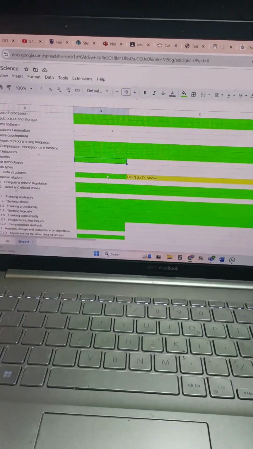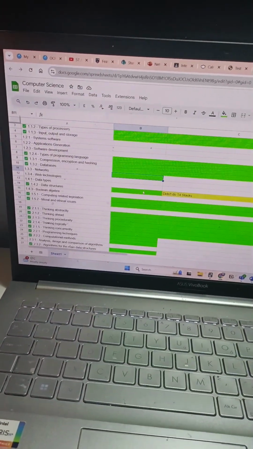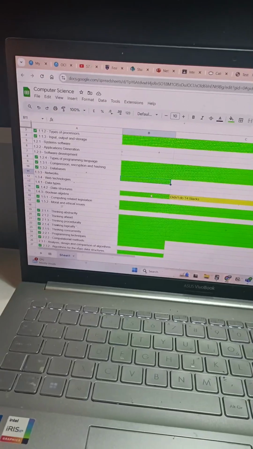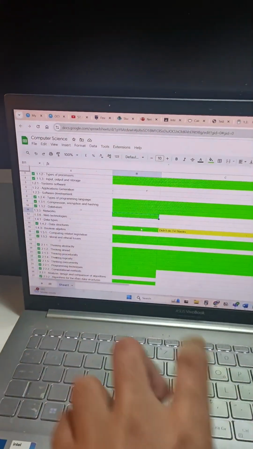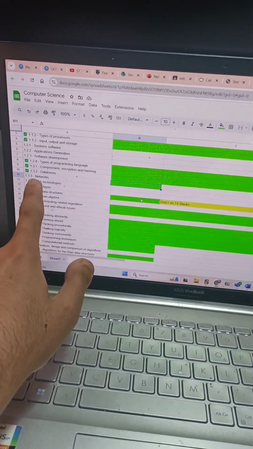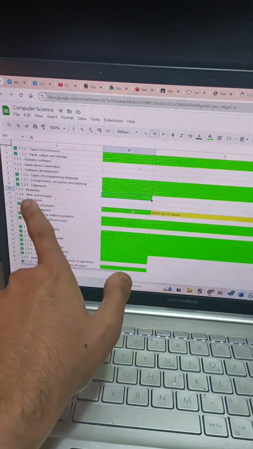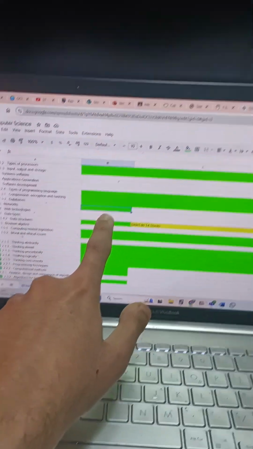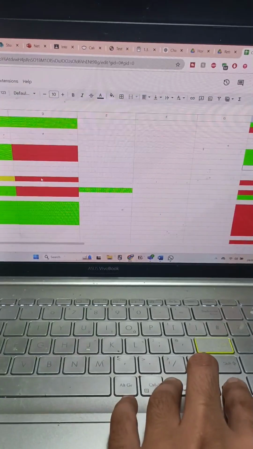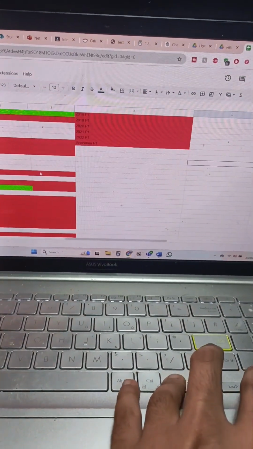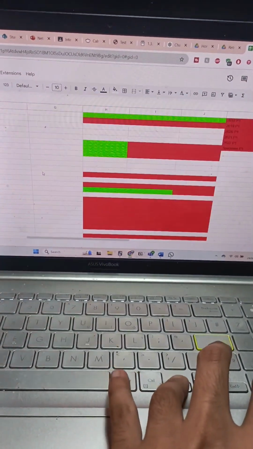Okay, update. It's 11 o'clock at night, as you can see in the bottom right hand corner. And although I do have a computer science exam tomorrow, it clearly looks like I don't, because if you see over here, we have an exam on 1.1.3 Networks, 1.3.3 Networks, and I've only done one thing. This is like a timetable that I made for myself, like a check-off of what I can do. And there's all of these things, and I've only done one of them so far.